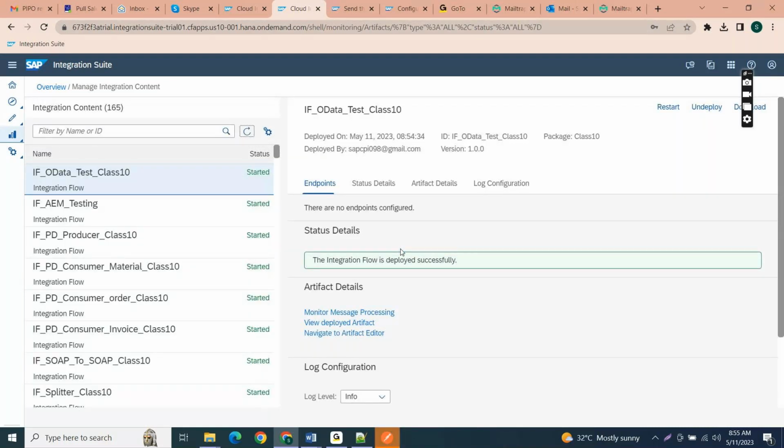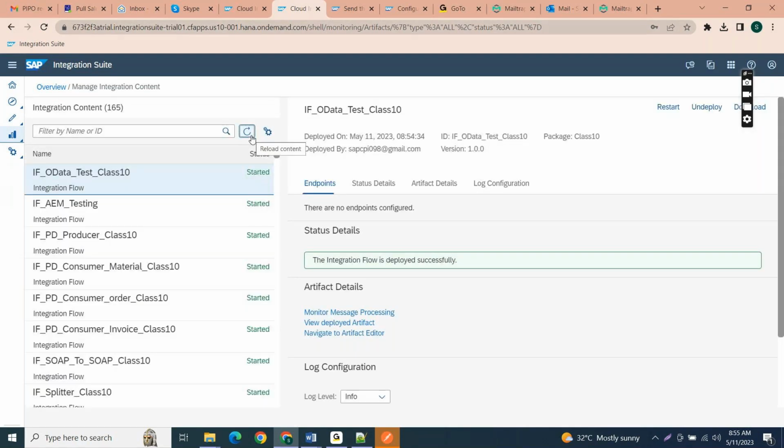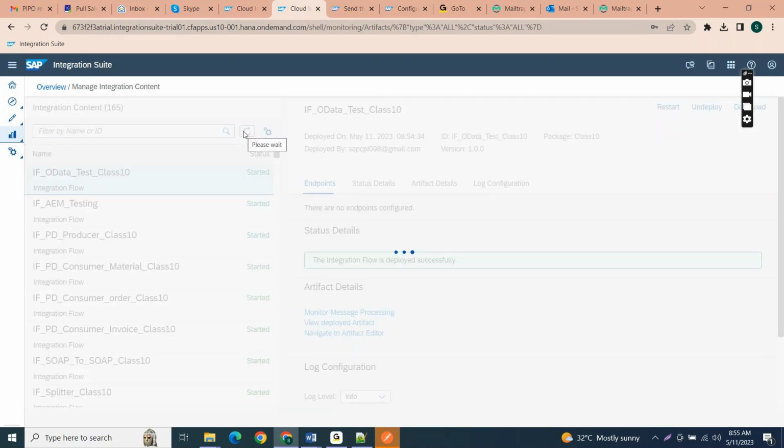Endpoint not yet generated. So let's wait for a couple of seconds.